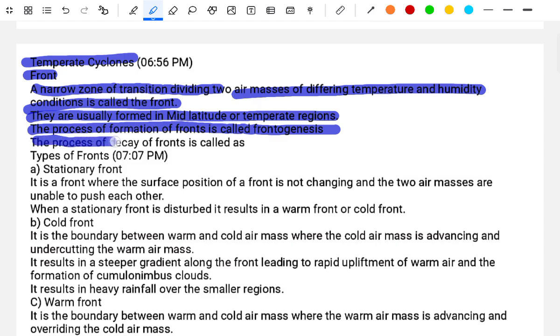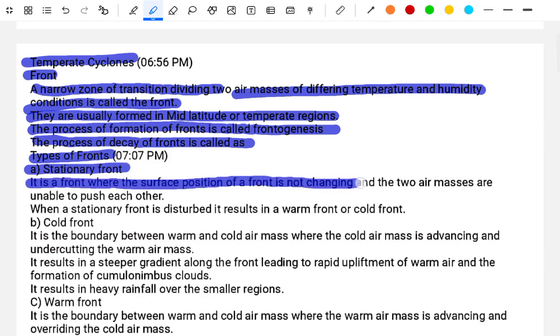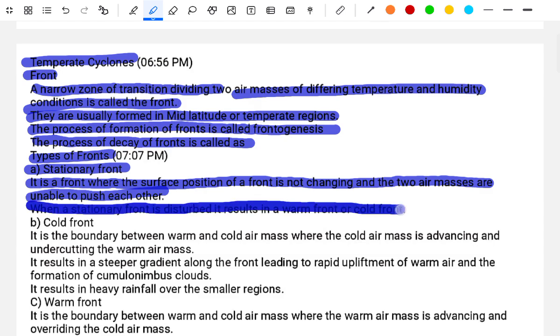The process of the dissipation of fronts is called frontolysis. Types of fronts. First, a stationary front. It is the front where the surface position of the front is not changing and the two air masses are unable to push each other. When the stationary front is disturbed, the result can be the formation of a cold front.